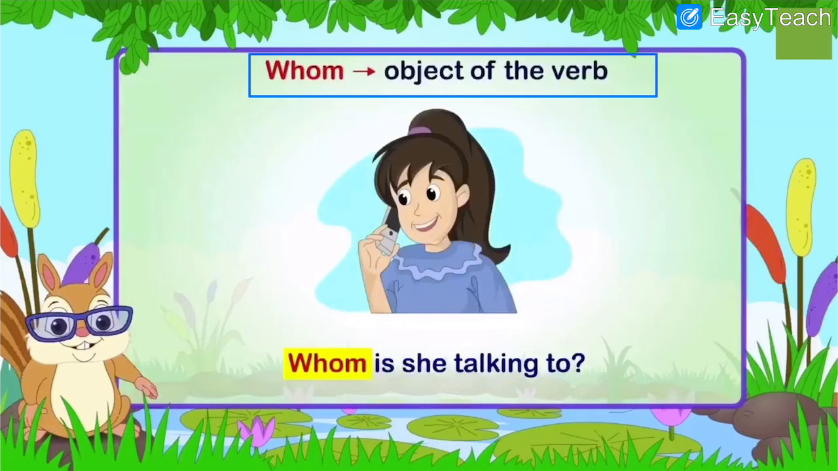Whom is she talking to? So she is talking over the phone. You don't know with whom she is talking. So whom is she talking to? It means who is the person on the other side.